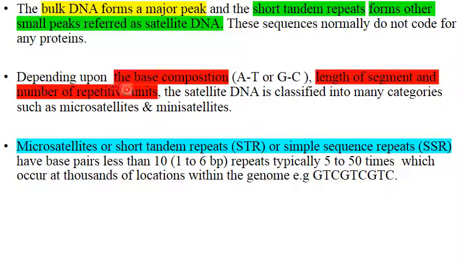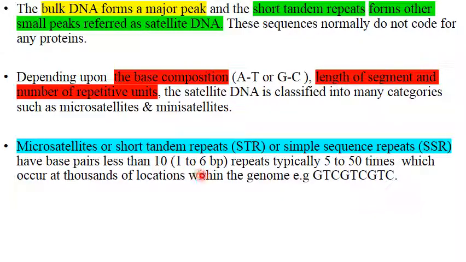Now depending upon the base composition, the length of the segment, how long it is, and how many repetitive units are at one place, the satellite DNA is classified into many categories such as microsatellites and mini satellites. Major difference is microsatellites are very short. So these are also referred to as short tandem repeats, tandem means in a straight line, STR as the abbreviation, or simple sequence repeats, SSR. And these are very short because they are less than 10 base pairs.